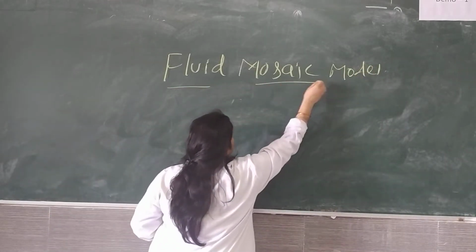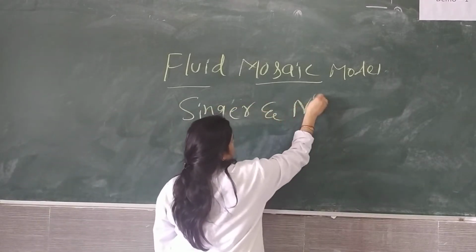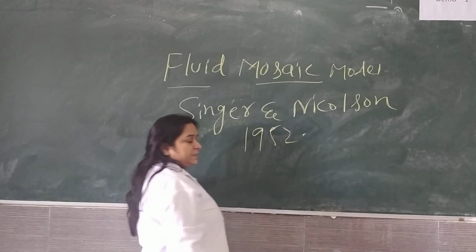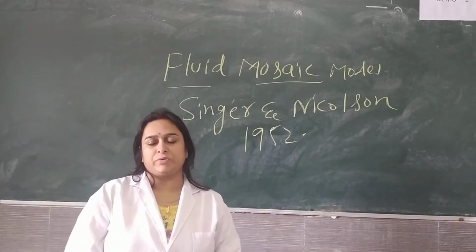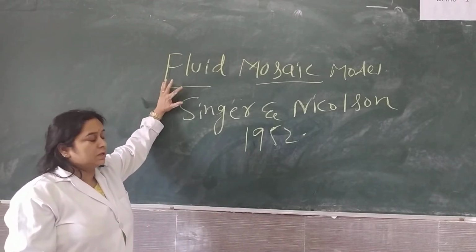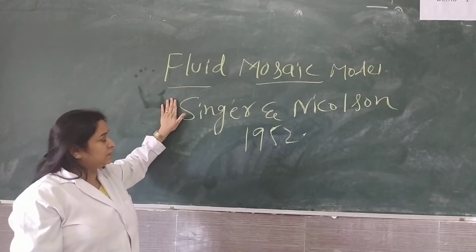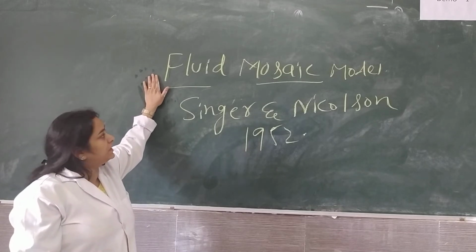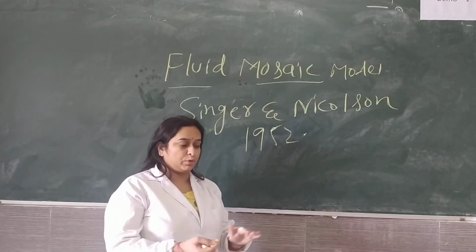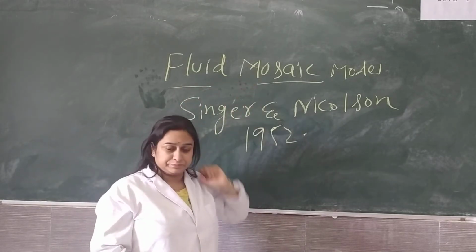Two scientists, Singer and Nicholson, in the year 1952, put forward this hypothesis regarding the structure of cell membrane. According to them, the fluid part is the lipid bilayer, in which the protein parts float like mosaic particles. So they have given the name fluid mosaic model.